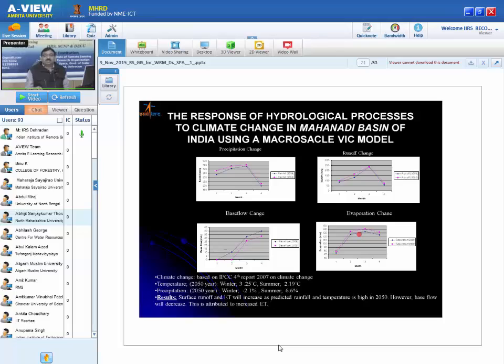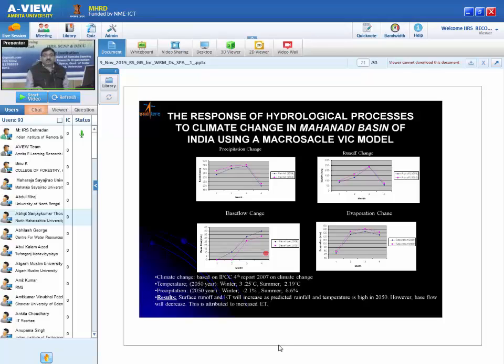Evapotranspiration will also increase. This may be due to more rainfall availability as well as the temperature increase. But what is significant is that base flow is decreasing. Now this is a very alarming situation. Maybe in future we will have a lot of rainfall, maybe there will be a lot of runoff, there may be more evapotranspiration, but base flow is less. It indicates there will be less groundwater recharge. Already we currently have a lot of pressure on the groundwater. People are exploiting groundwater. Imagine if in the future there is climate change, then base flow will further decrease. There will be a further depletion of the groundwater.